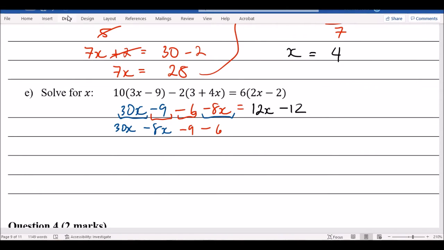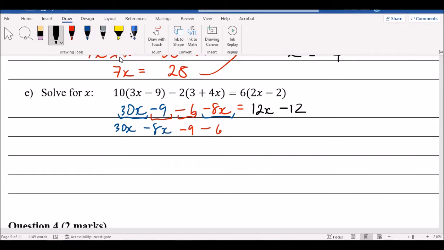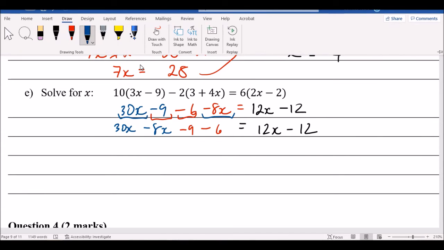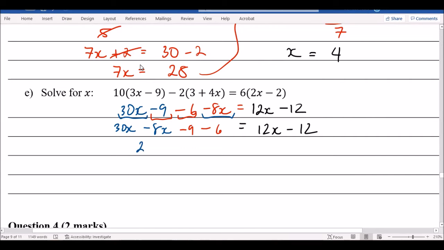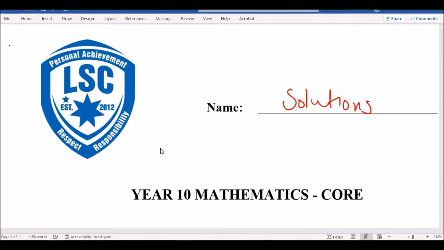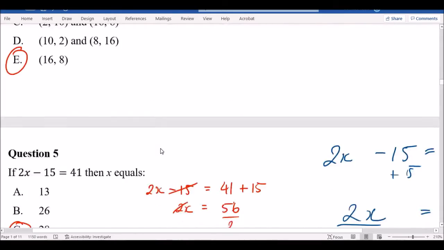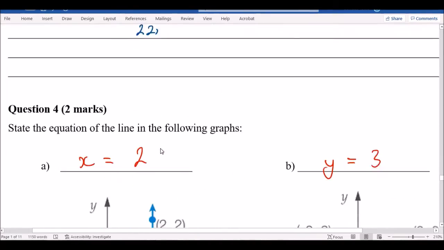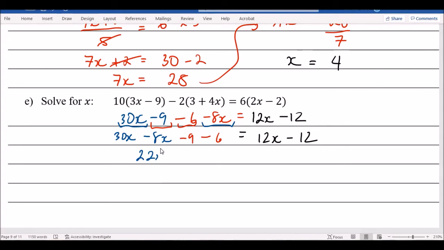Okay, you can see that I've arranged them together so they're easier to look at. So you can evaluate that. 30x minus 8x is 22x.